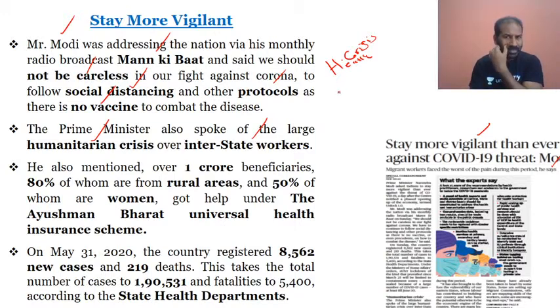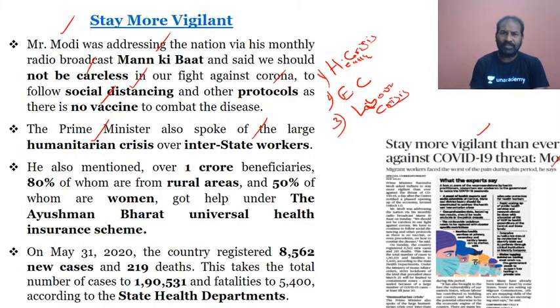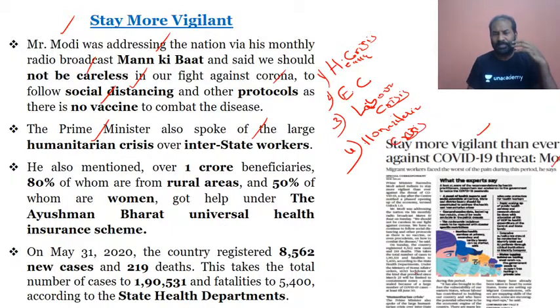I was saying health crisis has first erupted, then the economic crisis, and then the third one was the labor crisis, which is now a cause of concern. And I did make a mention even then that the next one would be the humanitarian crisis.